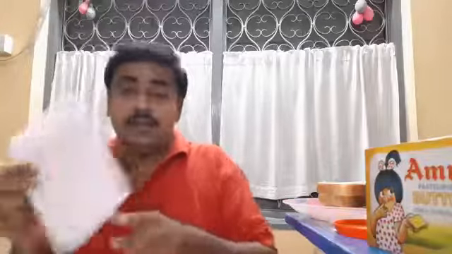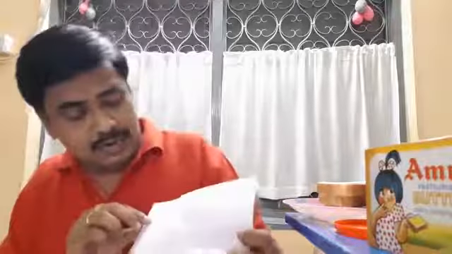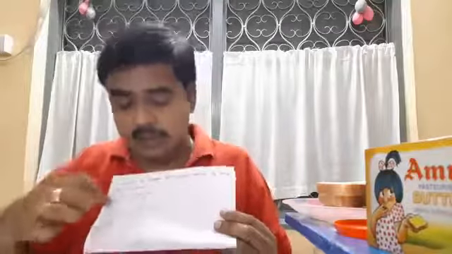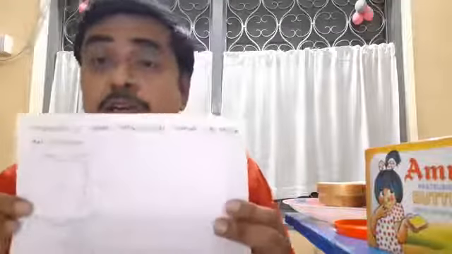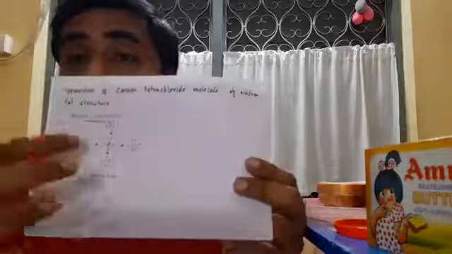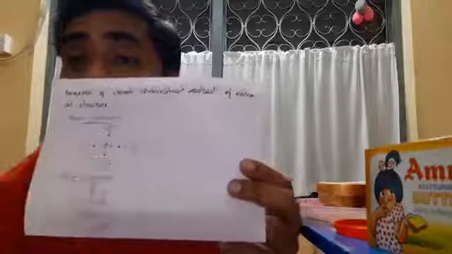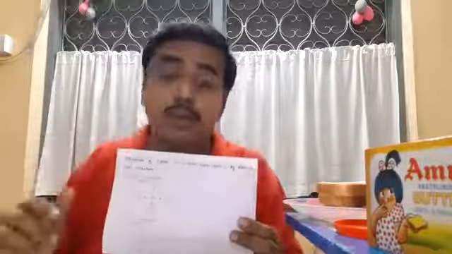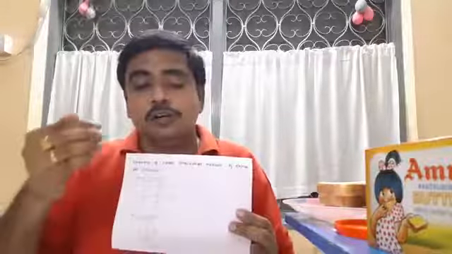I have taken one very common example: the formation of carbon tetrachloride. I have used the electron dot structure, with dots and crosses. A covalent compound you have to show by dot and cross.